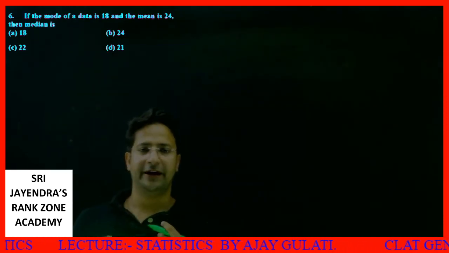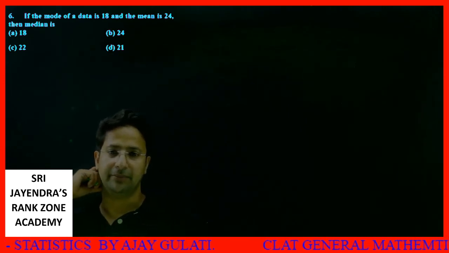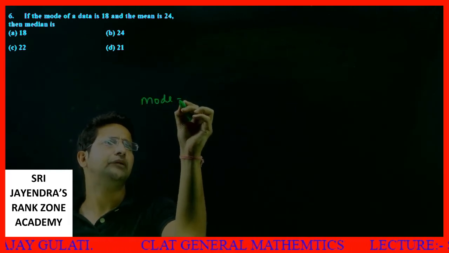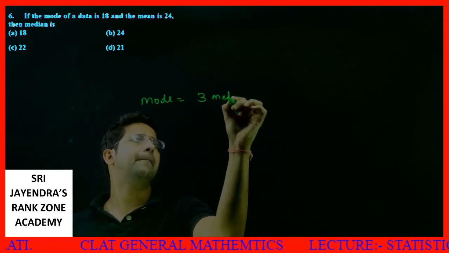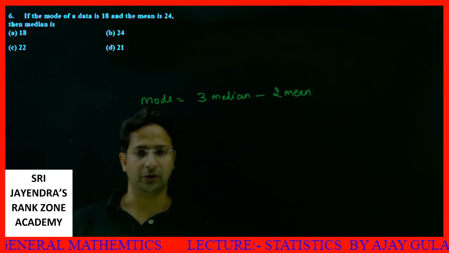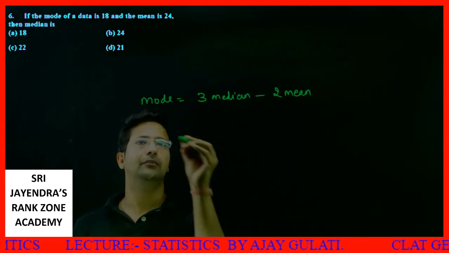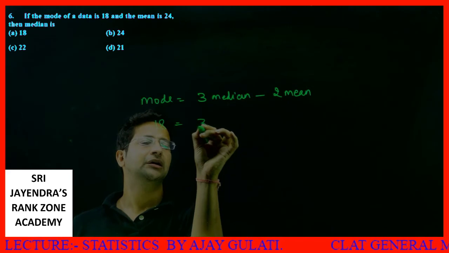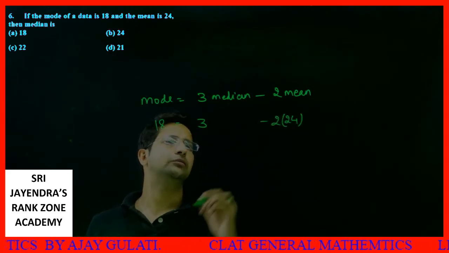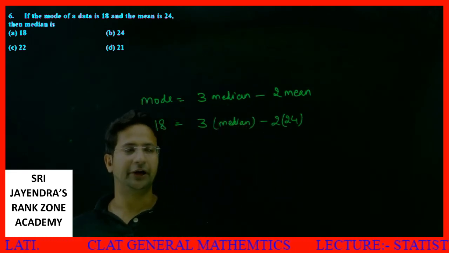If the mode of a data is 18 and the mean is 24, then the median is? Just now we discussed the formula: mode equals 3 median minus 2 mean. The mode is 18, the mean is 24, so 18 equals 3 median minus 2 into 24. We need to find the median.